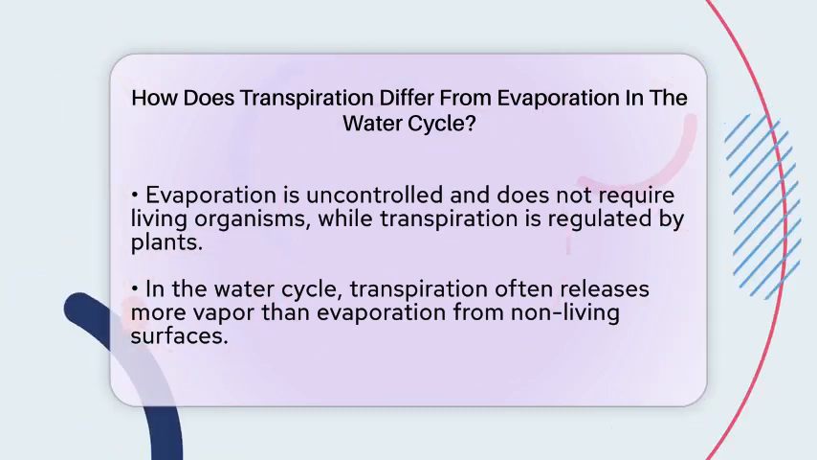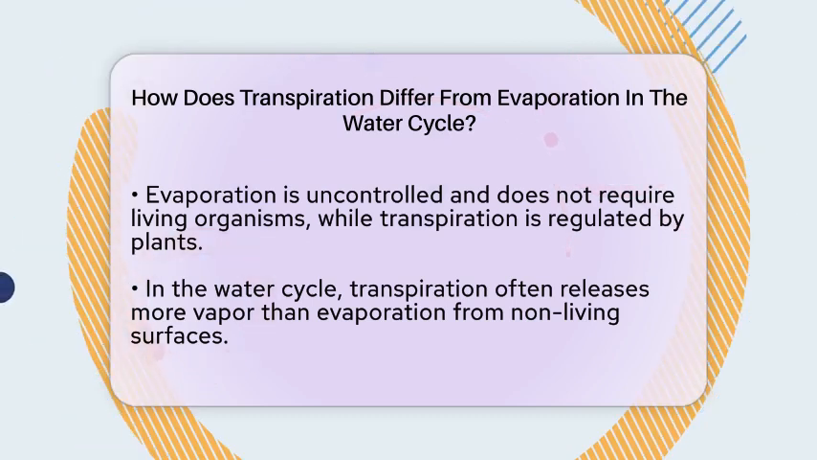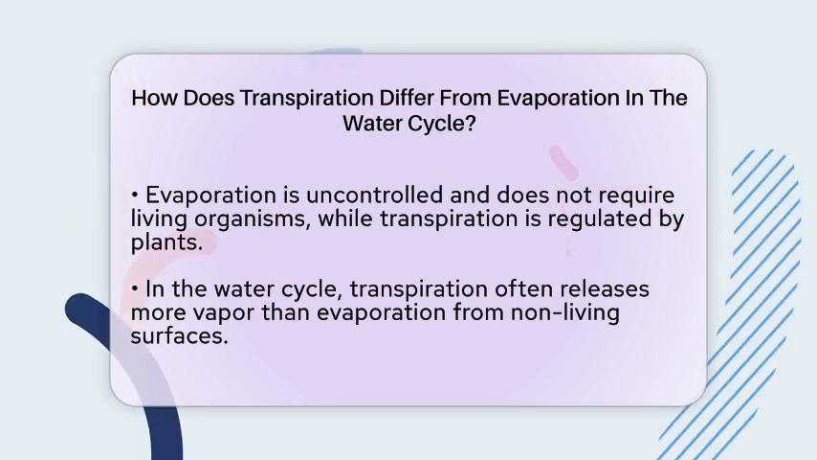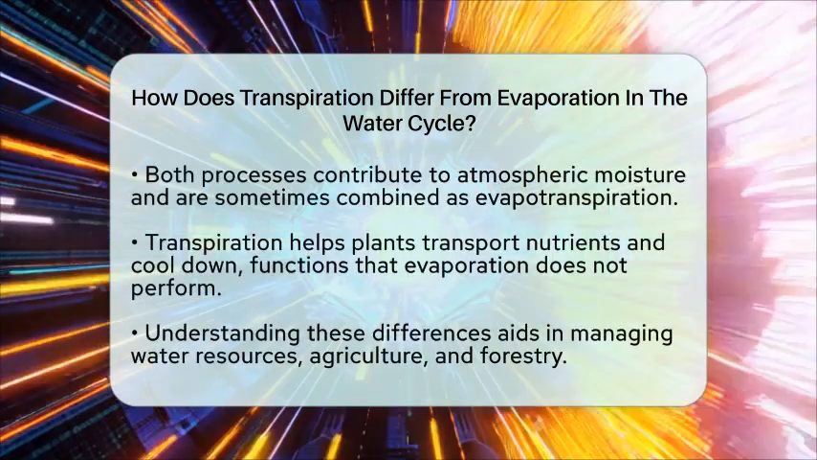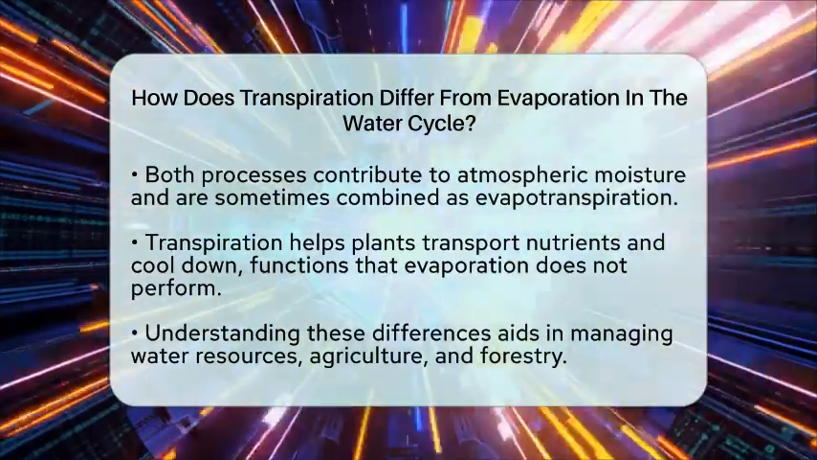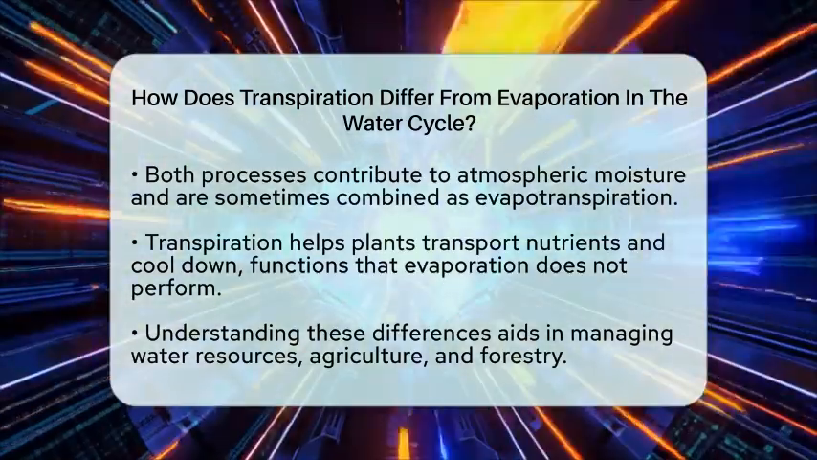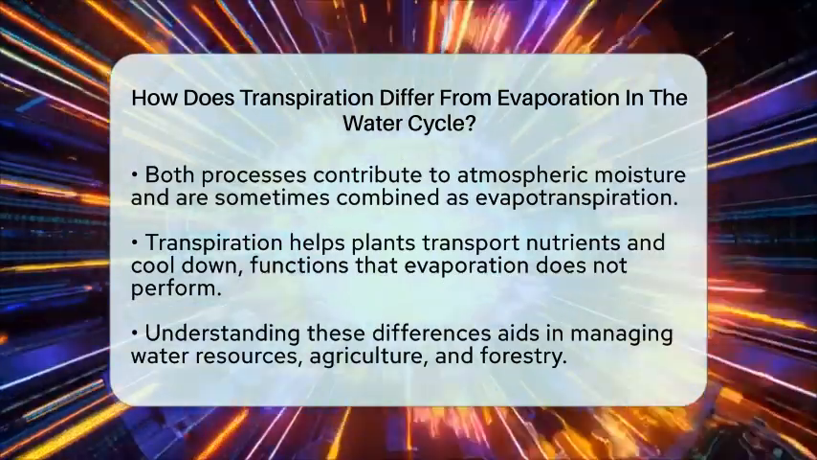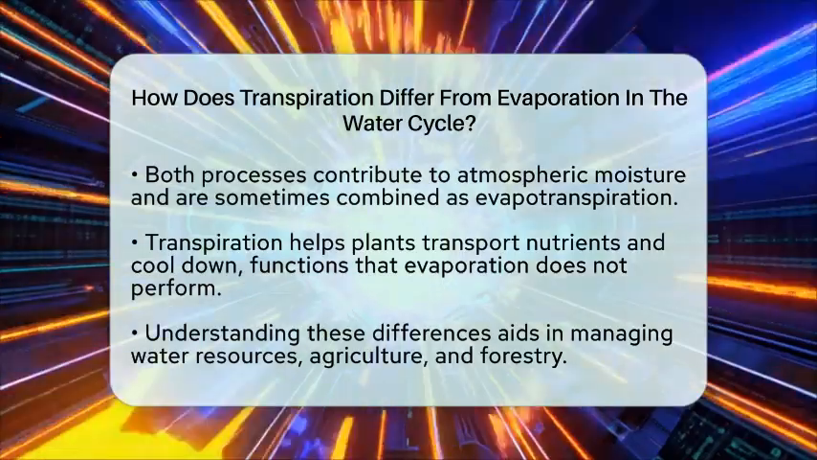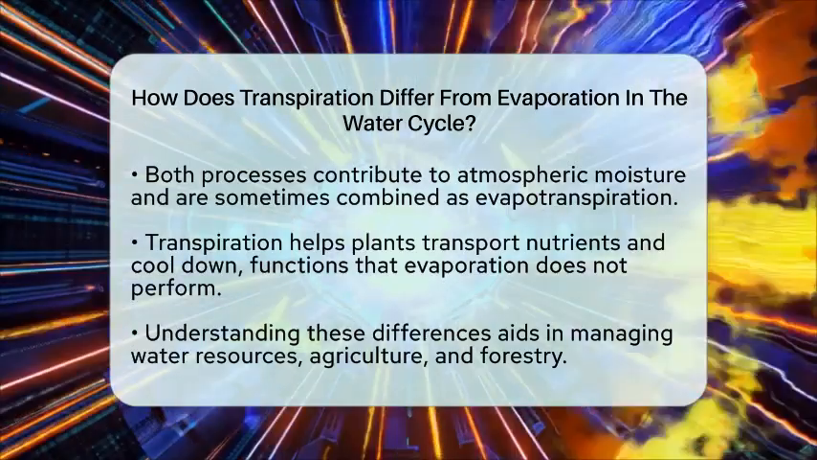To sum up, evaporation is a physical process from non-living surfaces, while transpiration is a biological process in plants. Evaporation can happen from any wet surface and is usually faster and uncontrolled. Transpiration happens through plant stomata, is slower, and is regulated by the plant itself. Evaporation can occur any time of day, but transpiration mainly happens during daylight hours. Also, transpiration helps plants transport nutrients and cool down, which evaporation does not do.